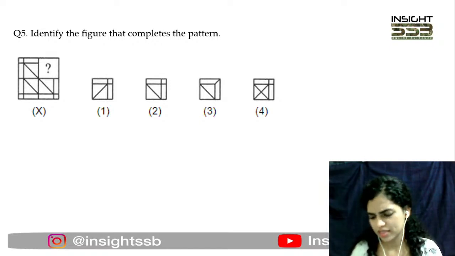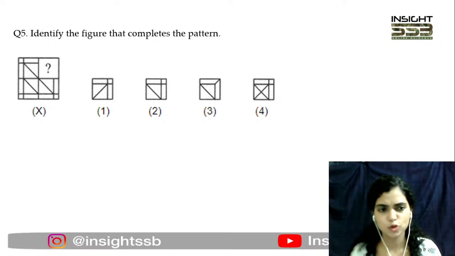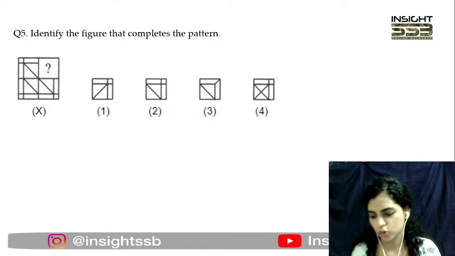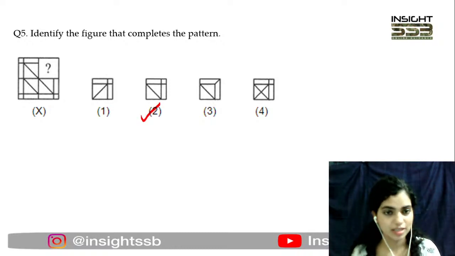Okay, some are suggesting 1, some are suggesting 2. All right. So I'll just have to give this to those who are saying 2, because this is the correct answer here. Why? Just quickly draw it. ठीक है, आपने बस extend करना है what is happening in other figure. You just have to extend that.